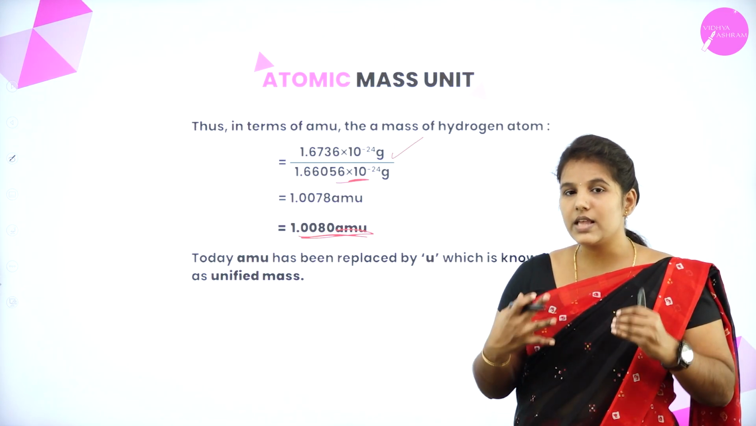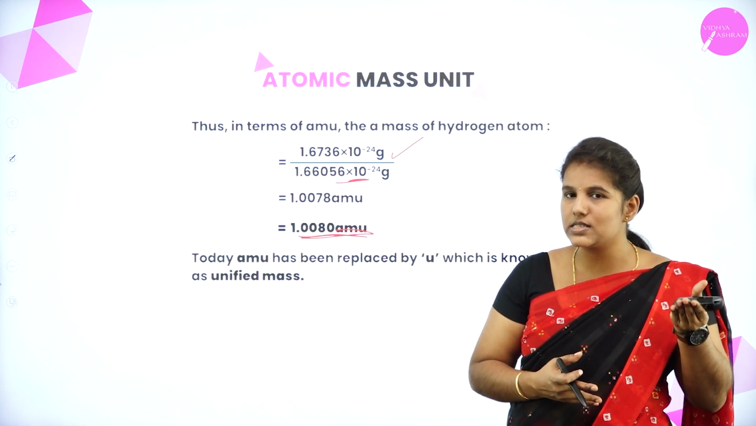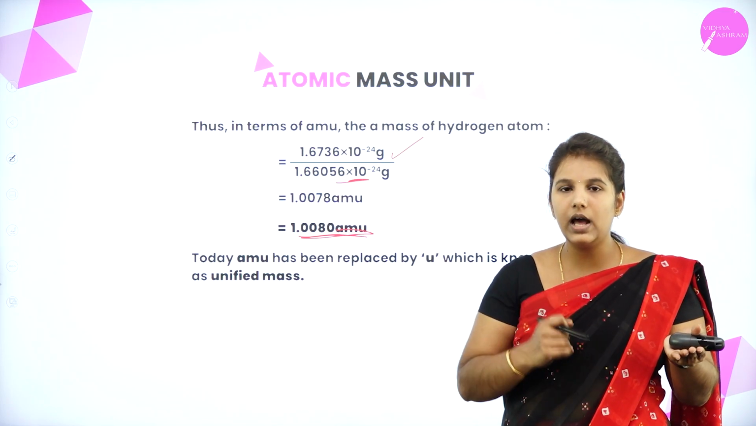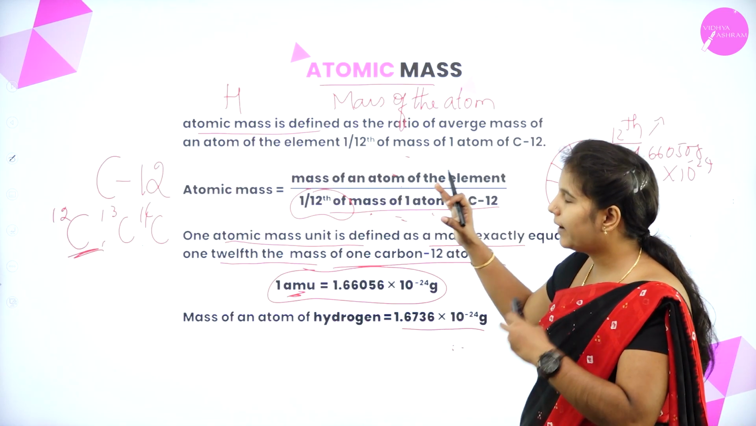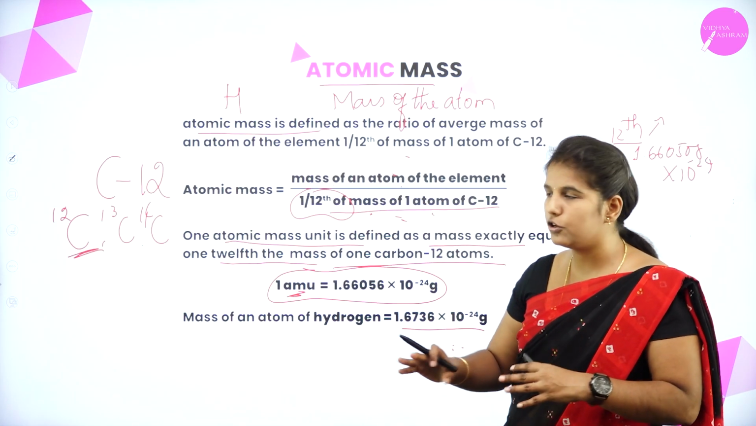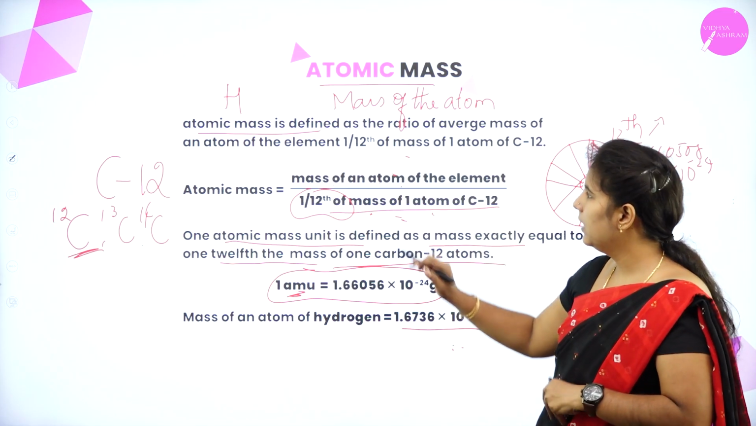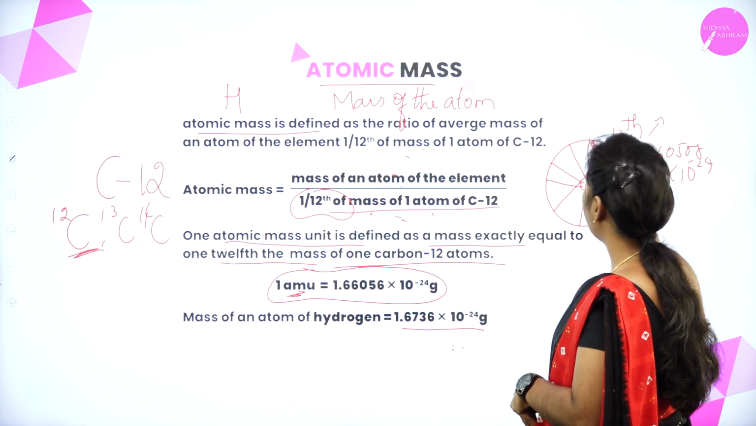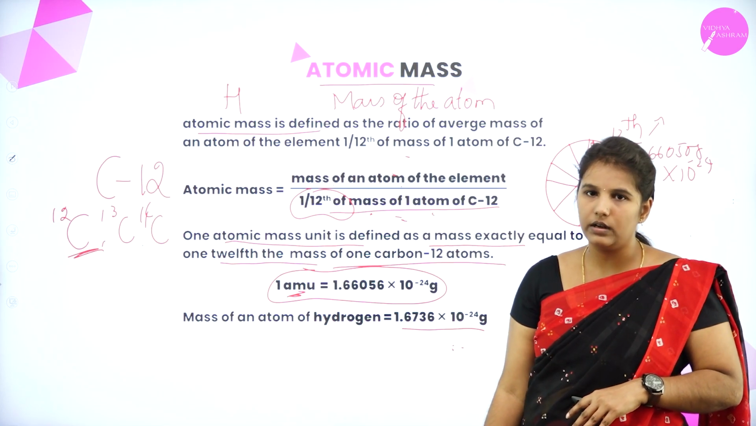Like this, scientists in the 19th century, by using the standard of a carbon 12 isotope, calculated the atomic masses. It's very simple. Remember, to calculate this atomic mass, they use one single formula. It states that the mass of an atom of an element is divided by 1 by 12 of the mass of 1 atom of the carbon 12.